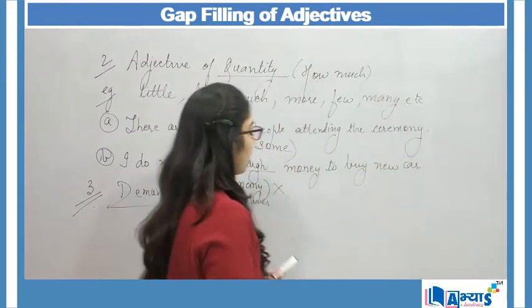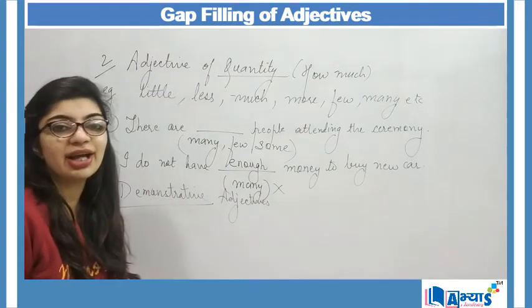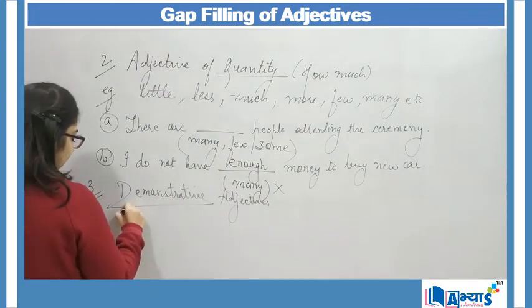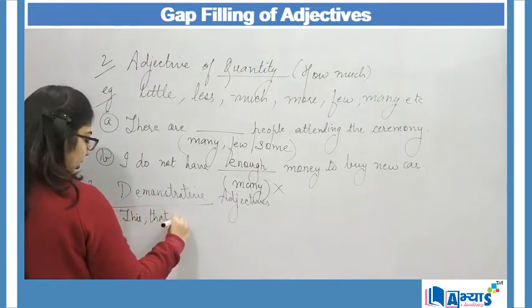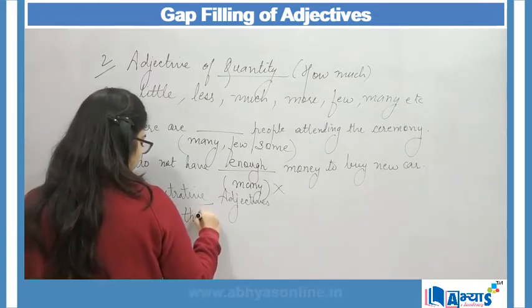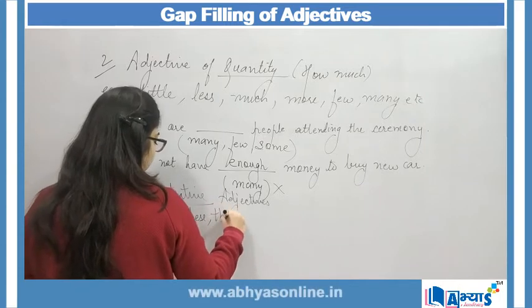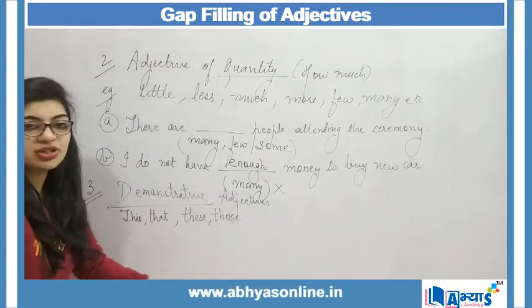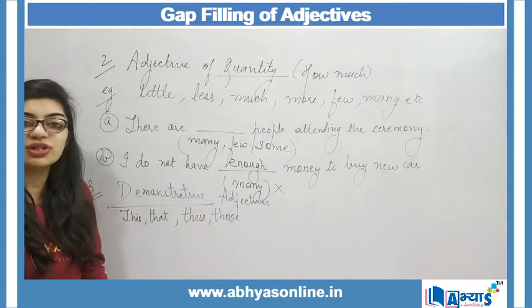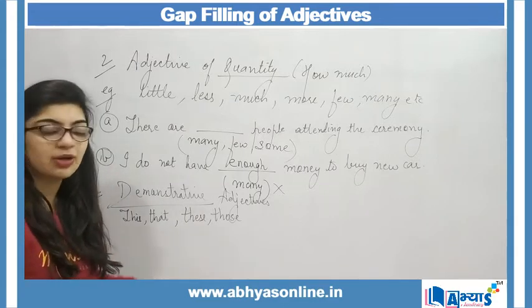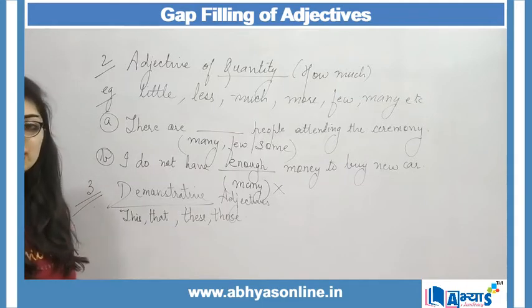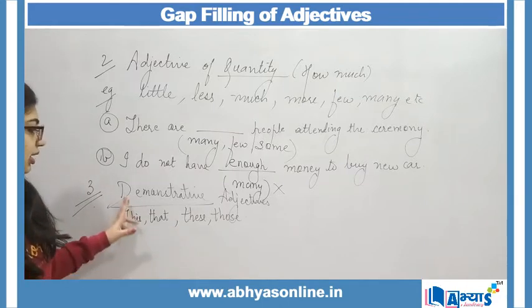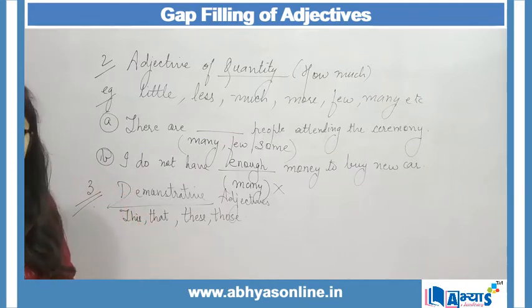And we know that for pointing out to any person, there are words such as this, that, these, those. These are the words which refer to pointing out to someone, or when we have to point out to someone, we make use of such words. Now, filling the gaps using these words makes the example of demonstrative adjective.